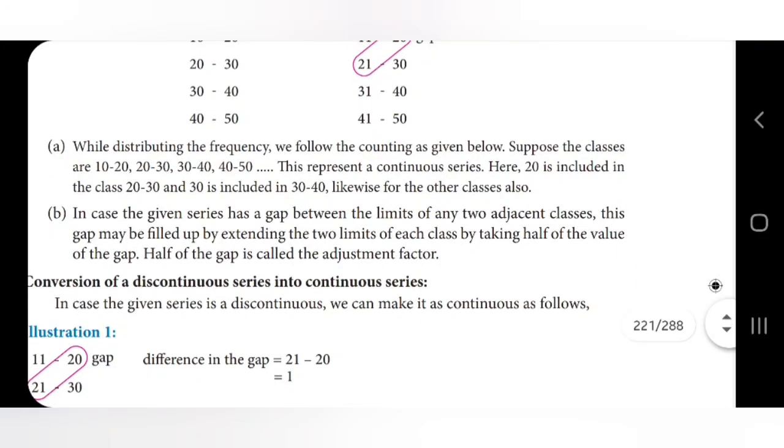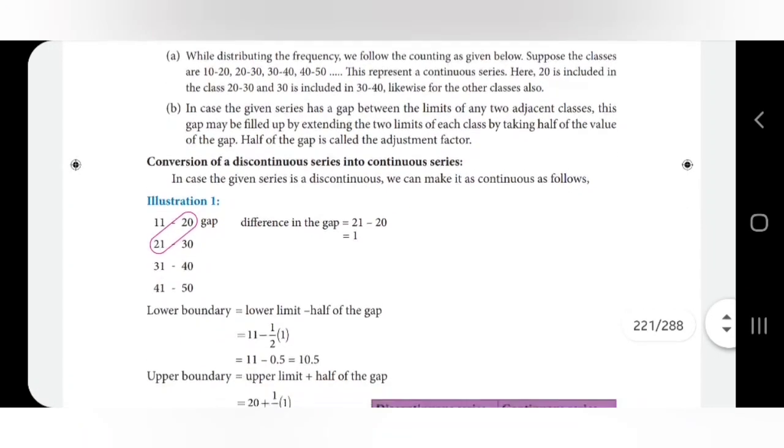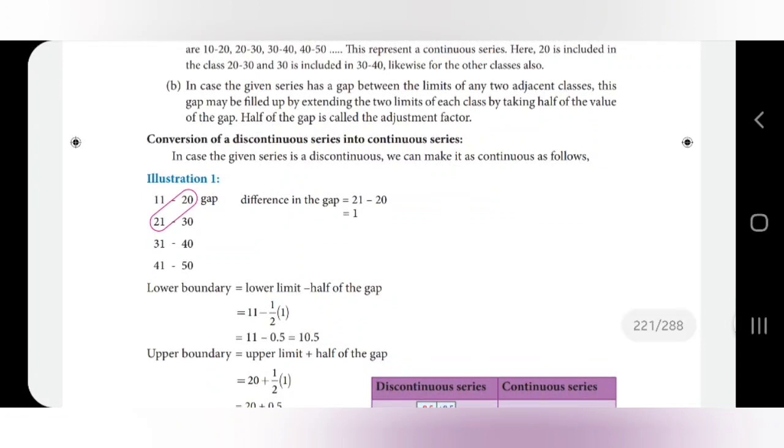In the second case, in case the given series has a gap between the limits of any two adjacent classes, this gap may be filled up by extending the two limits of each class by taking half of the value. So half of the gap is called the adjustment factor. So we should take the conversion of a discontinuous series. So how to convert this discontinuous series?